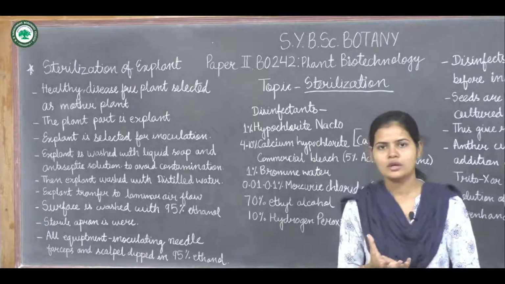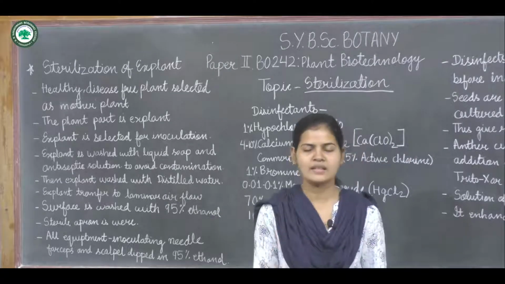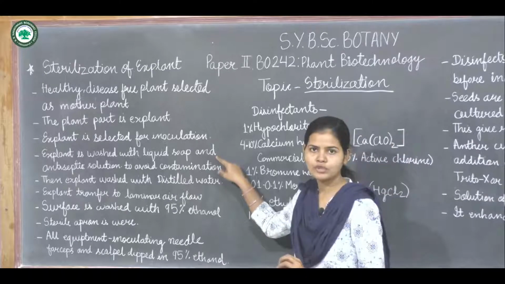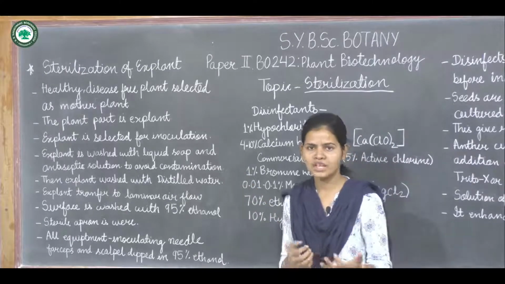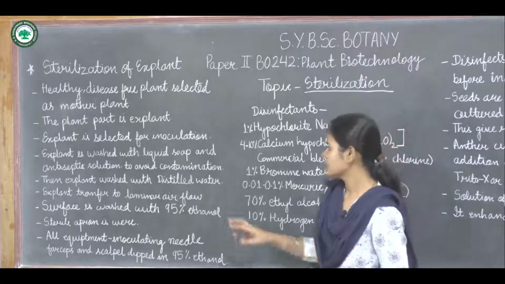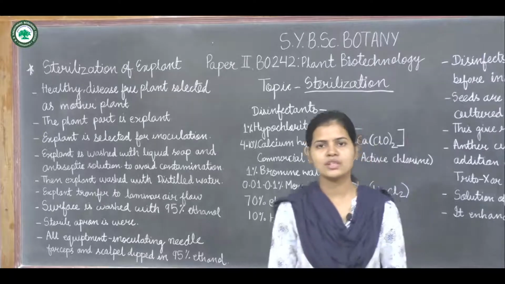So how is the explant going to be sterilized? For sterilization, the explant is washed with liquid soap, or any other antiseptic solution, to avoid contamination.